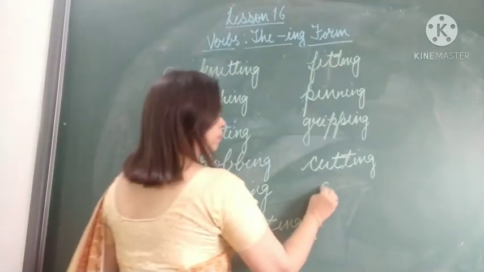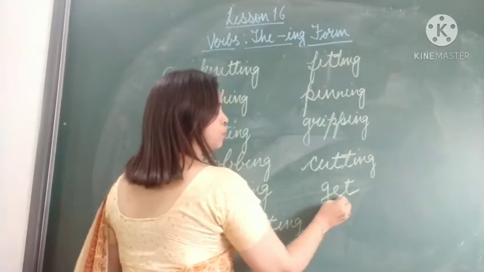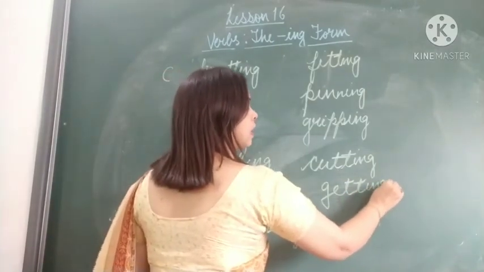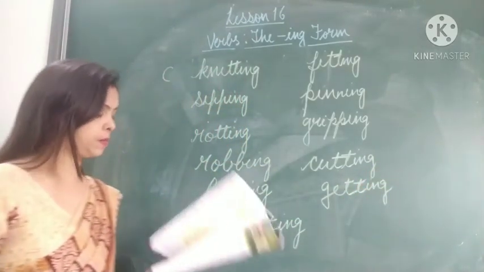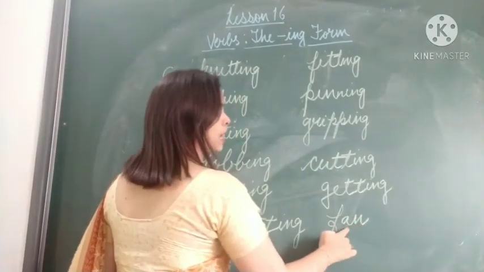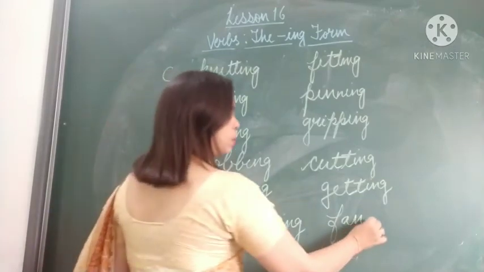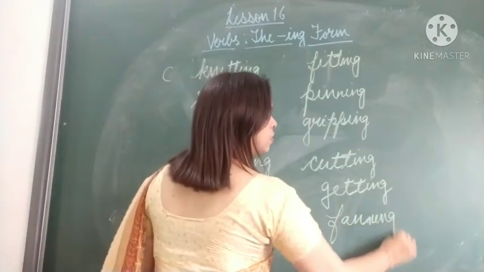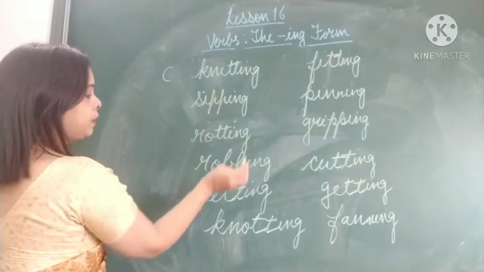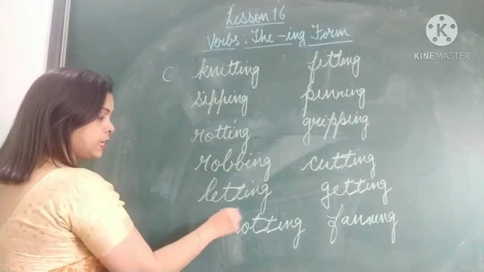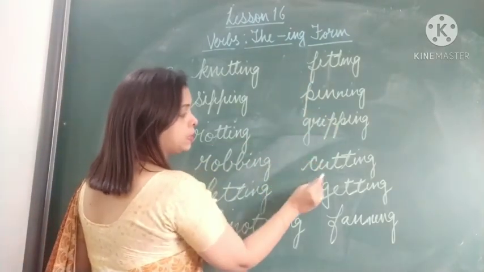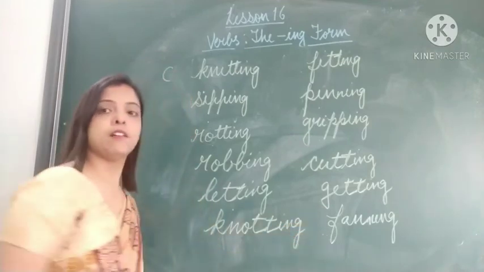Then get. Before the last letter a vowel is there, so we double the last letter and make it getting. Then fan. Before the last letter a vowel is there, so we double the last letter and add ing. So: knitting, sipping, rotting, robbing, letting, knotting, fitting, pinning, gripping, cutting, getting and fanning.